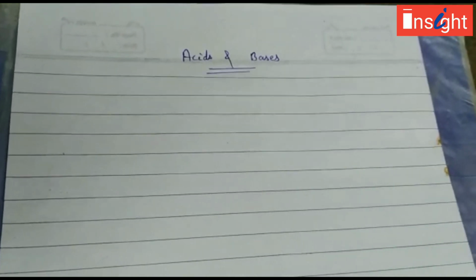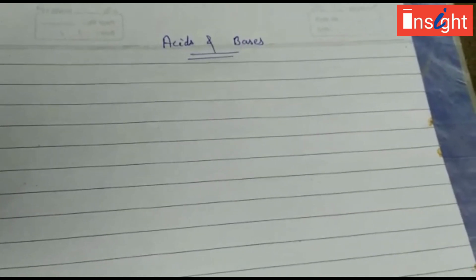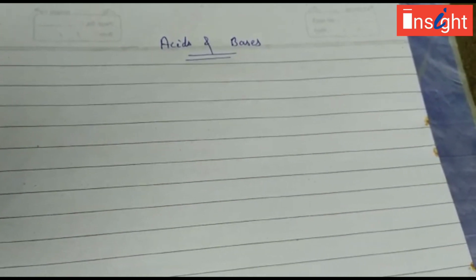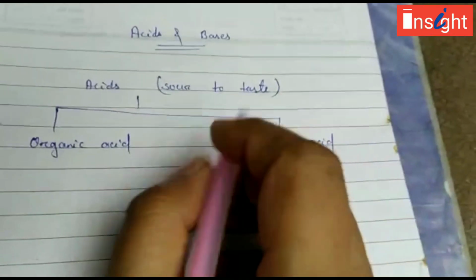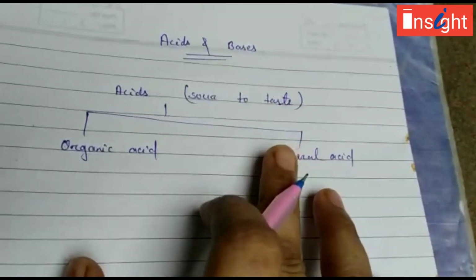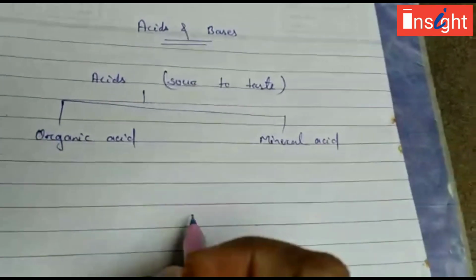Acid means the substance that is sour in taste, and those that are bitter in taste are called bases. So you can write that acid means the substance that is sour to taste. These substances are said to contain some amount of acid.